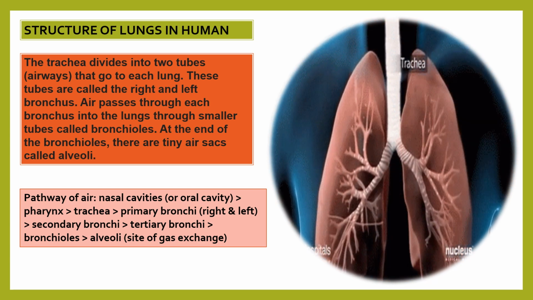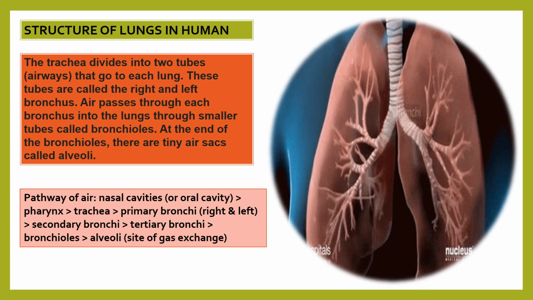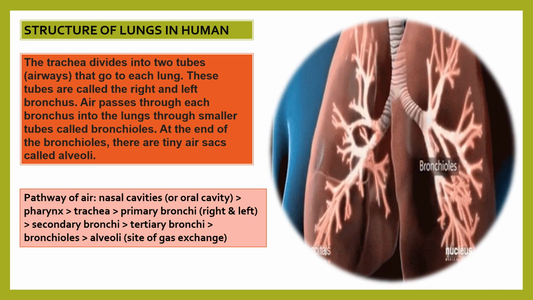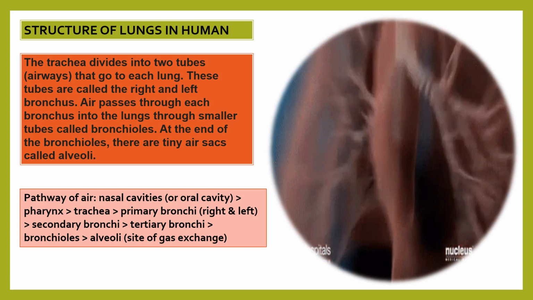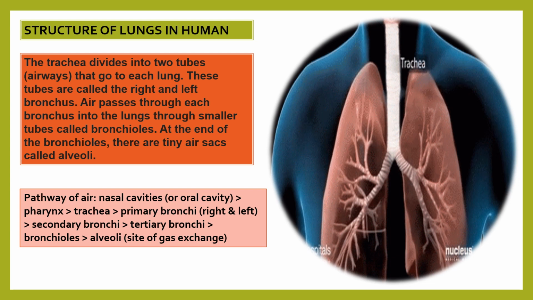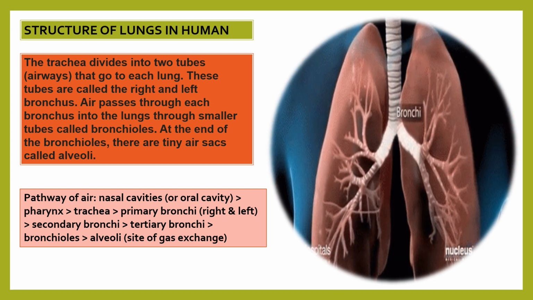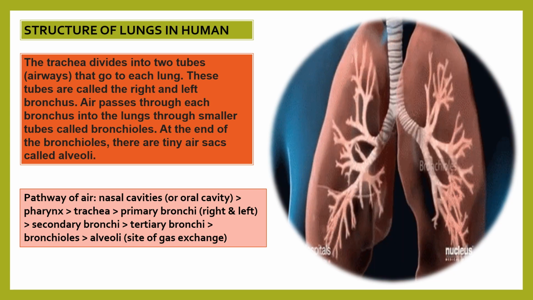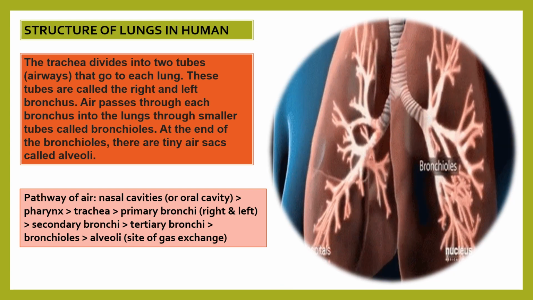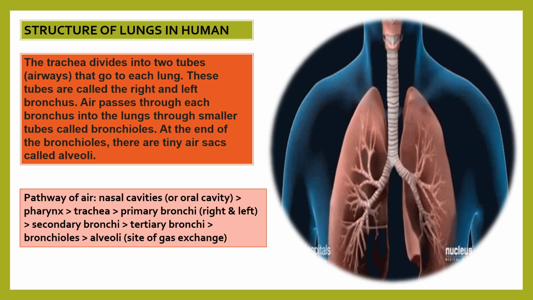Now, structure of lungs in human beings. The trachea divides into two tubes or airways that go to each lung. These tubes are called the right and left bronchus. Air passes through each bronchus into the lungs through smaller tubes called bronchioles. At the end of the bronchioles, there are tiny air sacs called alveoli.